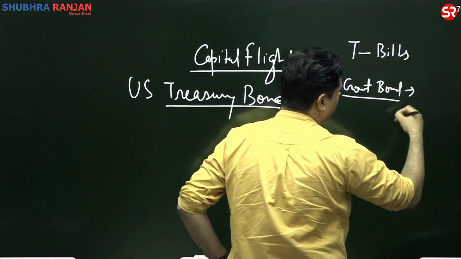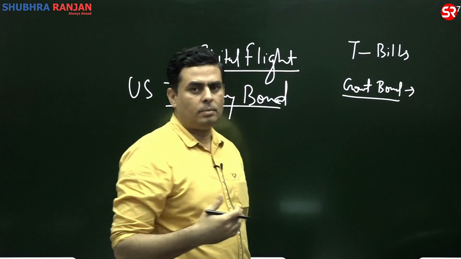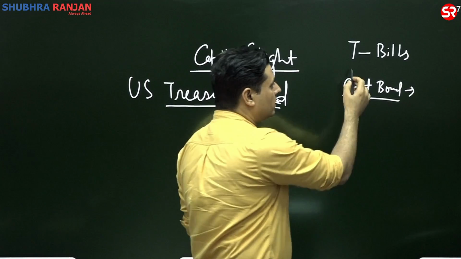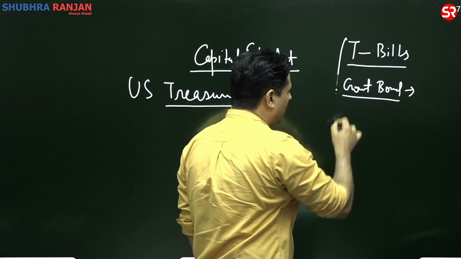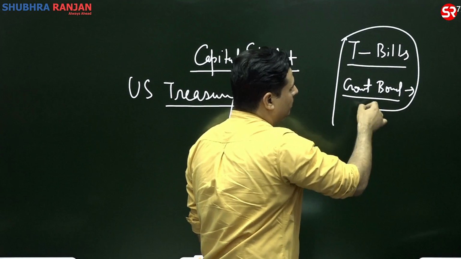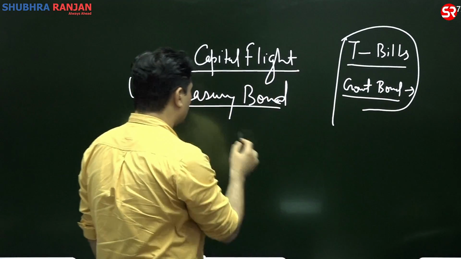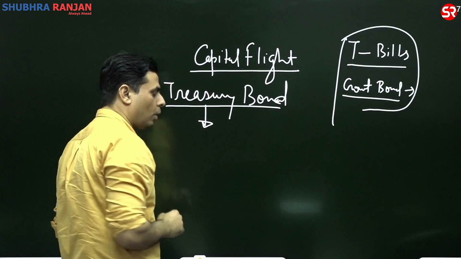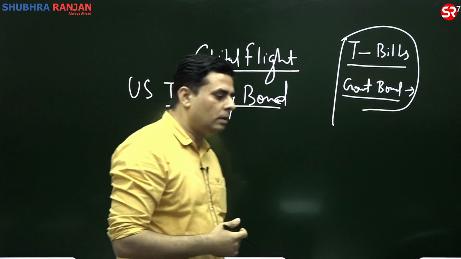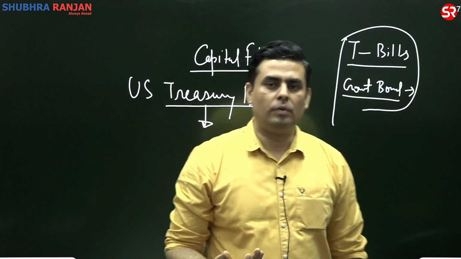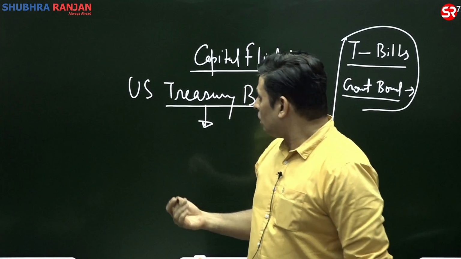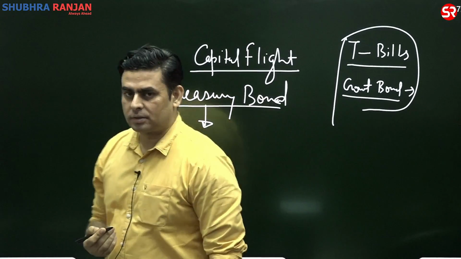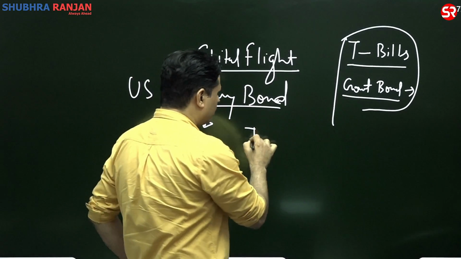Generally, bonds are long-term debt instruments and Treasury bills are short-term debt instruments. But in the US, rather than Treasury bills and government bonds, the term used is Treasury bond. So a Treasury bond is a US government security which is issued by the US Federal Reserve. So the US Federal Reserve has increased interest rates